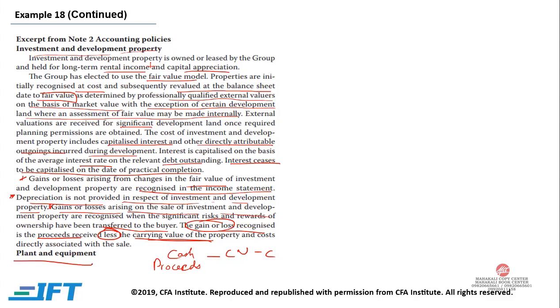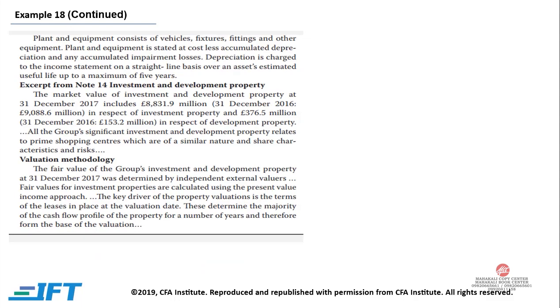Now, what is plant and equipment? So we have investment and development property, and what do we have under plant and equipment? Plant and equipment consist of vehicles, fixtures, fittings, and other equipment. Plant and equipment is stated at cost less accumulated depreciation. So this is a difference. Over here, the method that we use is depreciation. So cost less depreciation, that is the value of the assets, and any accumulated impairment losses. Depreciation is charged to the income statement on a straight-line basis over an asset's estimated useful life, up to a maximum of 5 years.